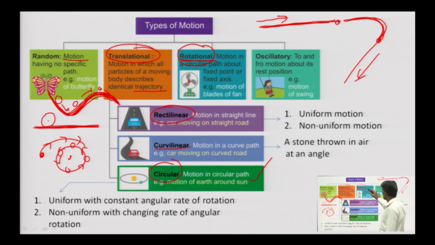But rotational means it is rotating about some particular axis. Say water filled in this beaker, if the water is rotating about this axis, that type of motion is rotational. Oscillatory is a periodic motion, a to and fro motion about its rest position.